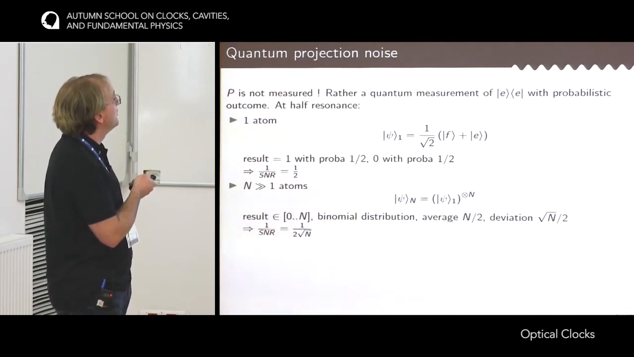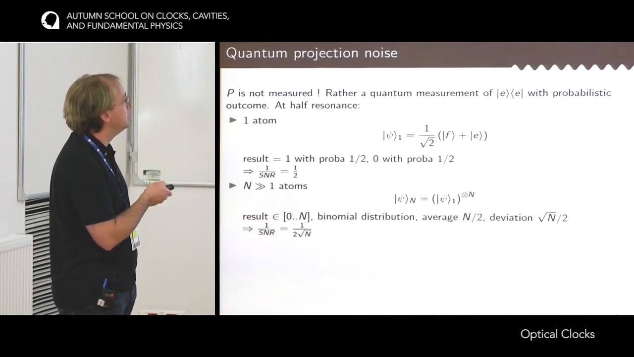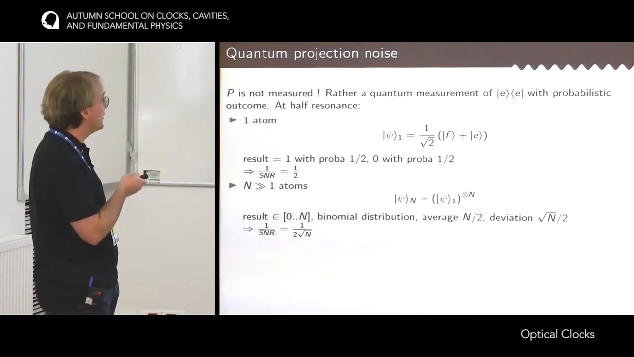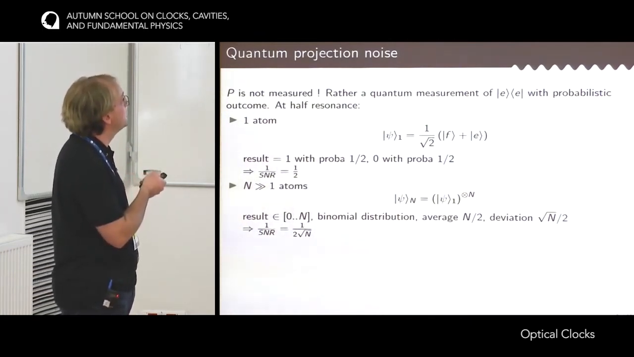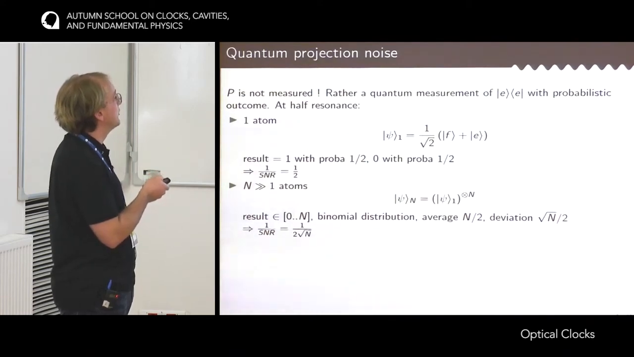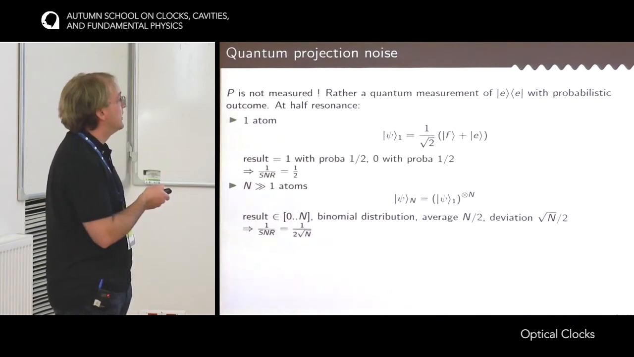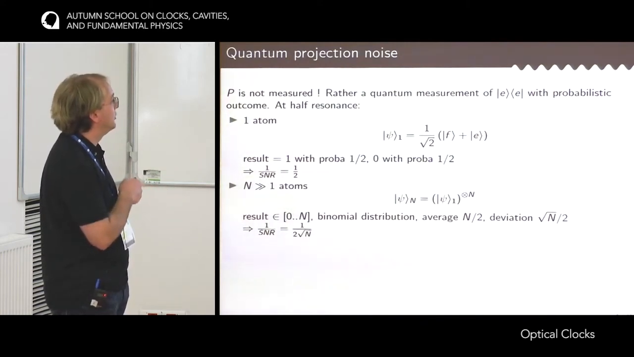Okay, now let's assume that you have a large number of atoms. Then the wave function of all the atoms would be the tensor product of the independent function of each atom. And so each atom would randomly project either in the excited state or the ground state. And so the result would be a binomial distribution, which has an average of n over 2. Basically, half of the atoms will project in the ground state and half in the excited state, but with a deviation which is on the order of the square root of the number of atoms.